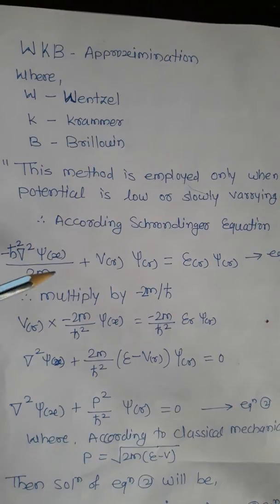We have to multiply the equation by minus 2m upon h cross square.